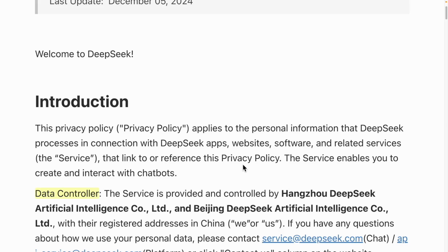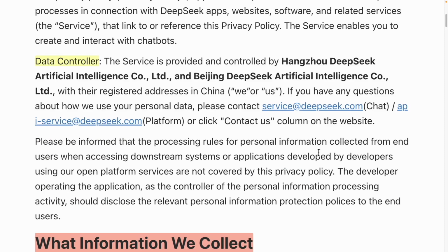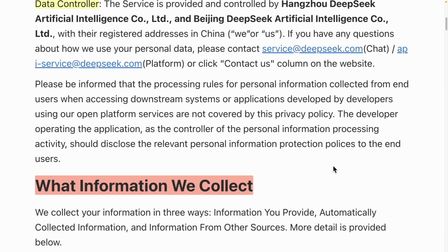However, since this company is based in China, it raises some concerns. I can relate to the discomfort about the potential misuse of our data, and I do share some of that apprehension. However, it's crucial to understand that when we use the app or website, they do not indiscriminately collect all our information.